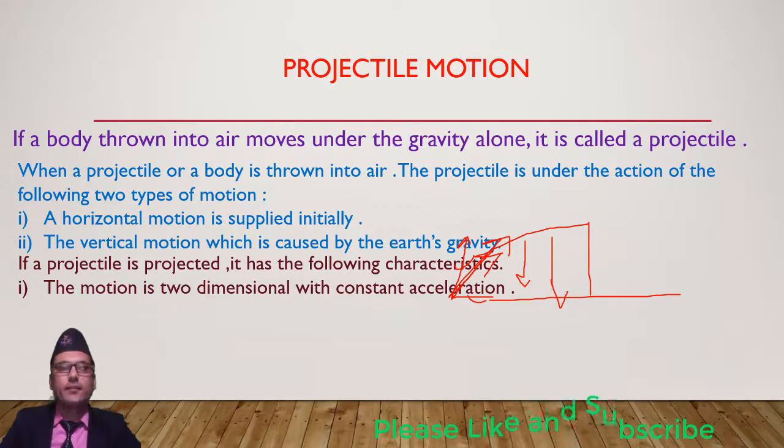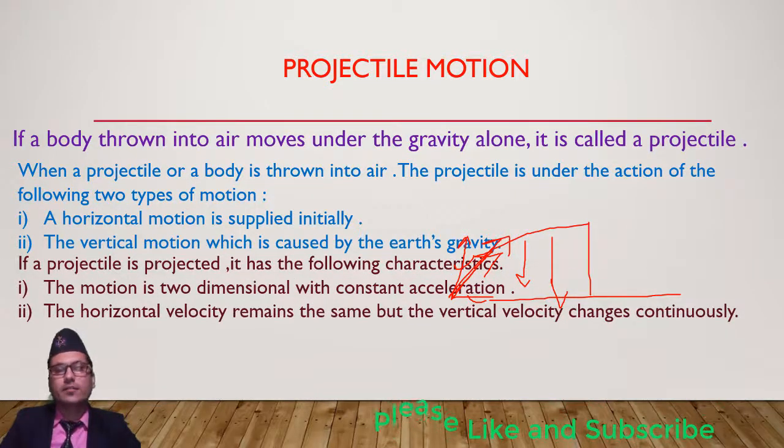If a projectile is projected, it has the following characteristics. Number one, the motion is two-dimensional. We are here only going to discuss two-dimensional motion, not three-dimensional. Second, the horizontal velocity remains the same, but the vertical velocity changes continuously.